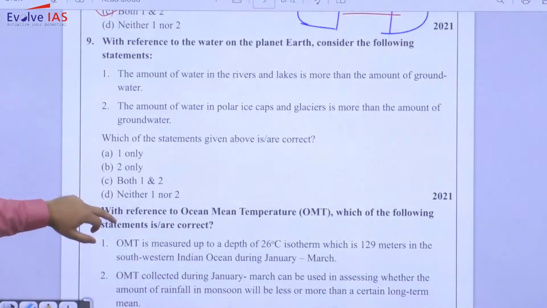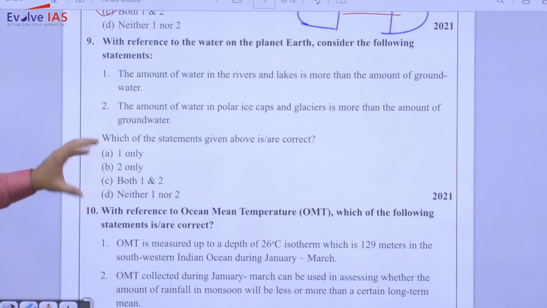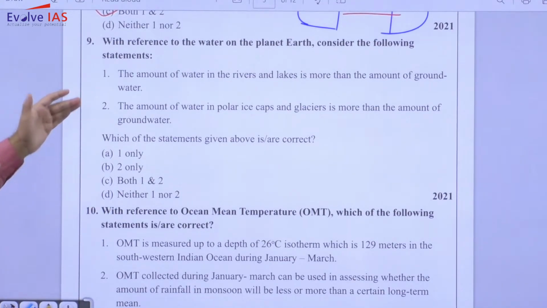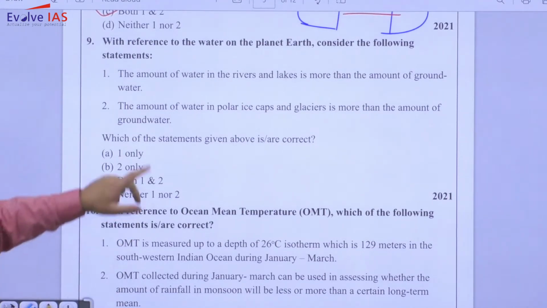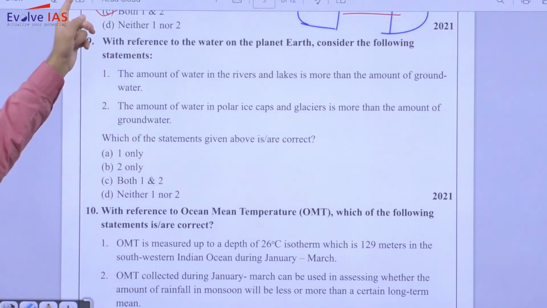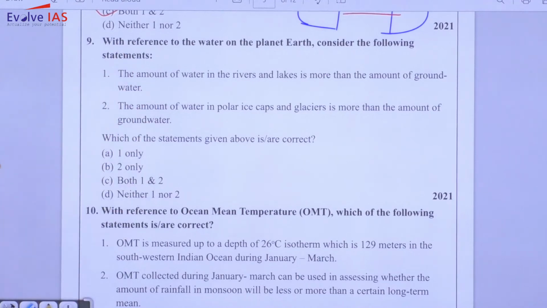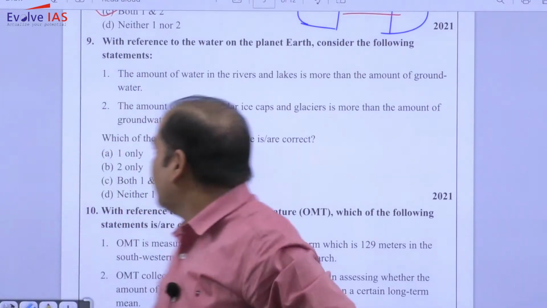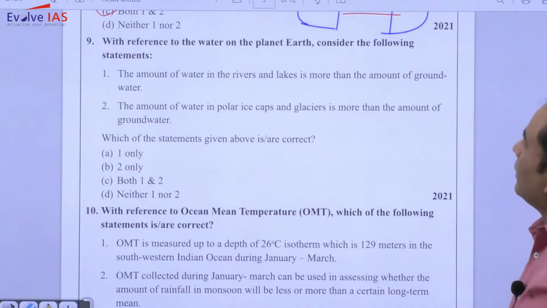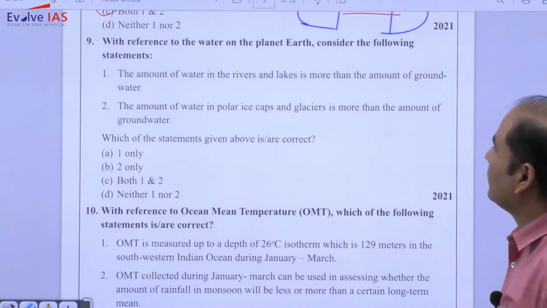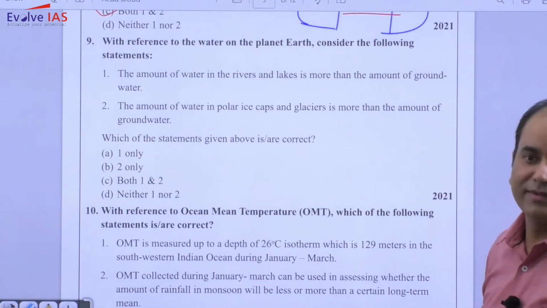Now this question is one of the very high demanding questions of UPSC. UPSC examiners love this question, like they love asking questions related to the June season. Frequently they ask this question. With reference to the water on the planet, consider the following statement: the amount of water in the rivers and lakes is more than the amount of groundwater. Correct or incorrect?